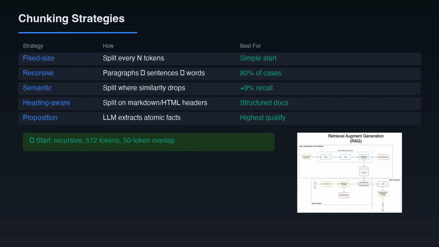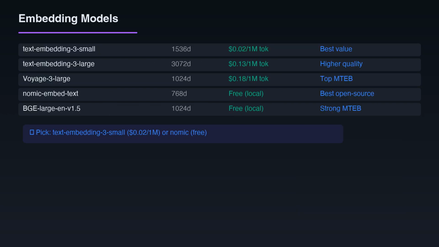The pipeline has two phases. During ingestion, you load documents, chunk them into smaller pieces, convert each chunk into a vector using an embedding model, and store everything in a vector database. During querying, you embed the question, find similar vectors, and inject the best matches into the AI's prompt. The chunking strategy matters enormously.